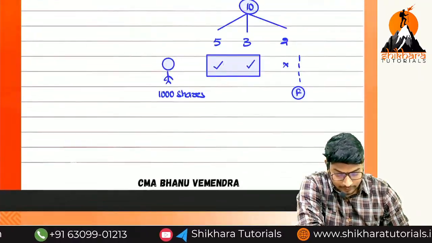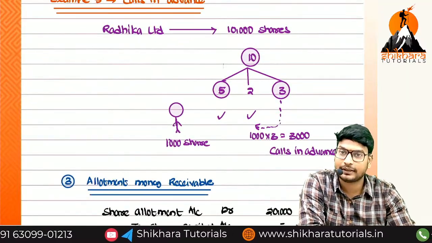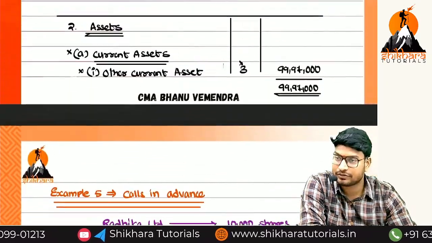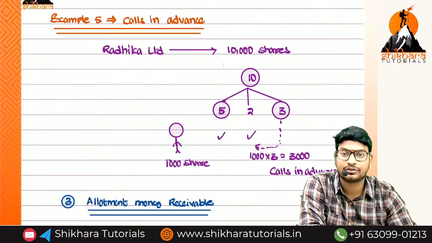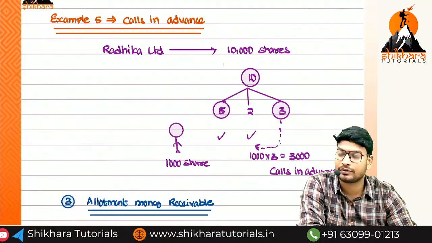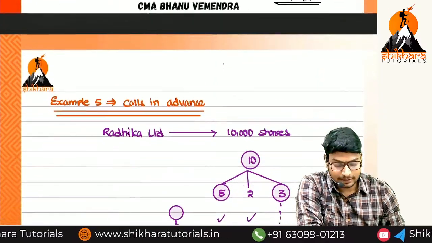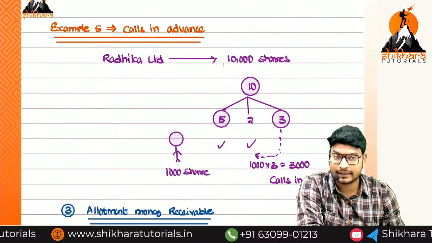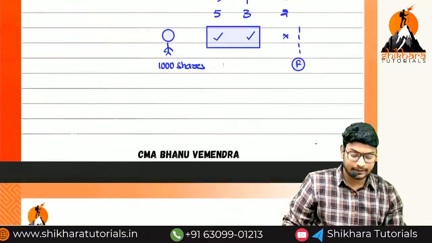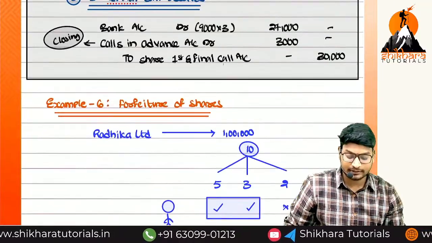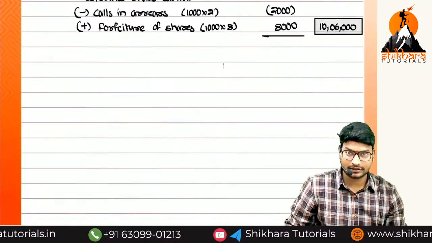Sir, we are in the flow of discussion of issue of shares. In that flow, we have completed the journal entries for the issue of shares. How many categories are there? Two categories. We can issue shares in the form of lump sum or in the form of installments. And we have discussed shares issued at premium, and then calls in arrears, calls in advance, and forfeiture, which we have completed. So once again, keep the heading example number 6 completed. Now we are going to enter into example number 7 for forfeiture and reissue of shares.